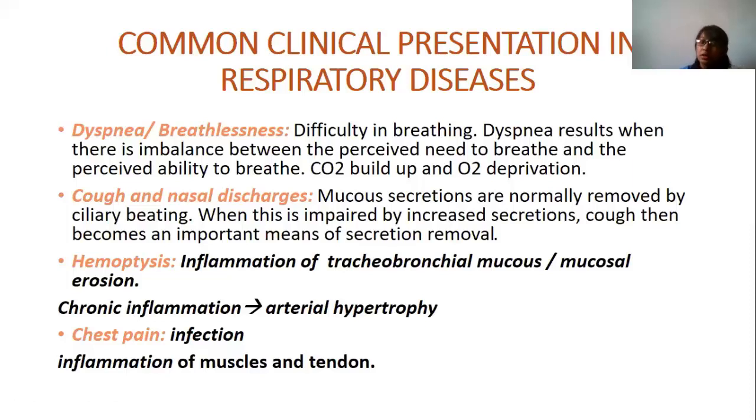Hemoptysis occurs because of inflammation of the tracheobronchial mucosa or mucosal erosion, whereas chronic inflammation occurs because of arterial hypertrophy. Even hemoptysis in cardiac causes occurs because of arterial hypertrophy. And chest pain occurs because of infection or inflammation of the muscle and tendon.